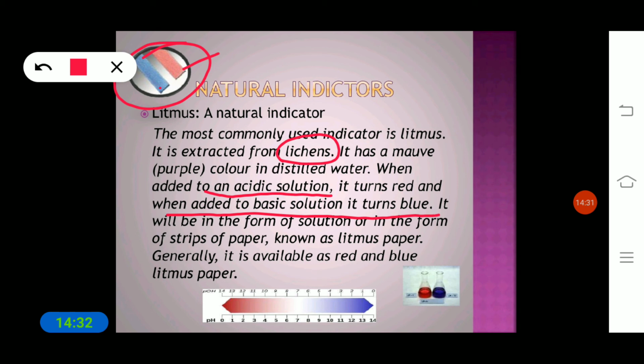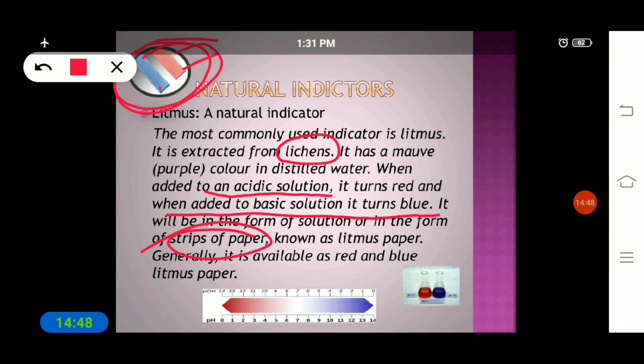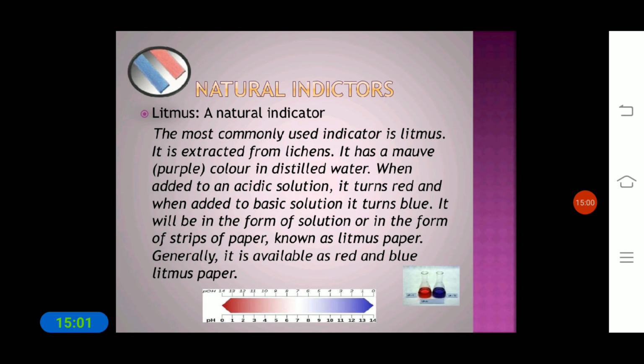It can be in the form of a solution or in the form of strip paper. We can get litmus in a liquid state, and we also get papers, that is, strips of paper. Here the two colors of papers are given. These are known as litmus papers. Generally it is available as red and blue litmus paper. So this is one of the natural indicators that we have studied.